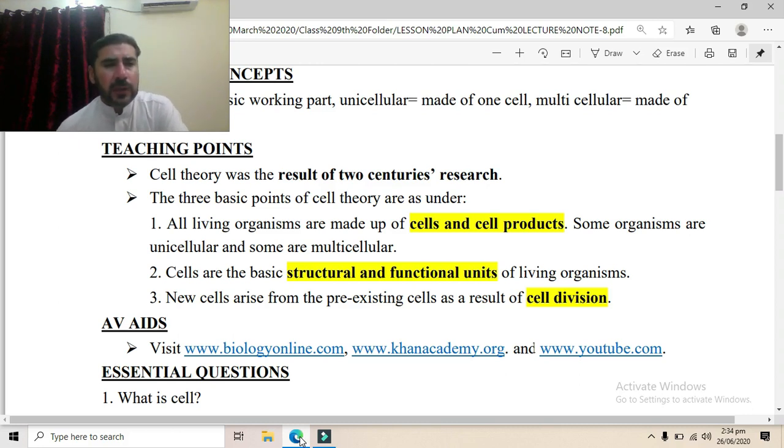So new cells always arise from the existing cells through the process of cell division, in which one cell divides into 2 or 4 cells. In mitosis, one cell divides into 2 cells, while in meiosis, one cell divides into 4 cells. So all new cells arise from the pre-existing, already existing cells.